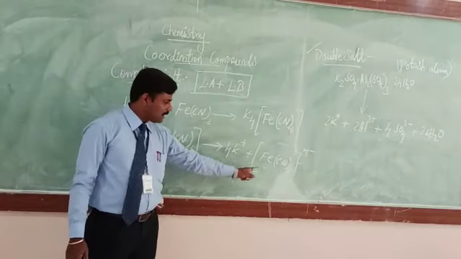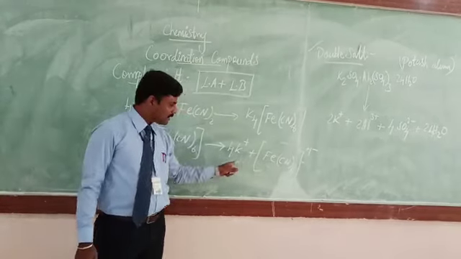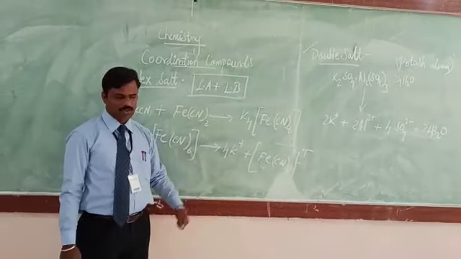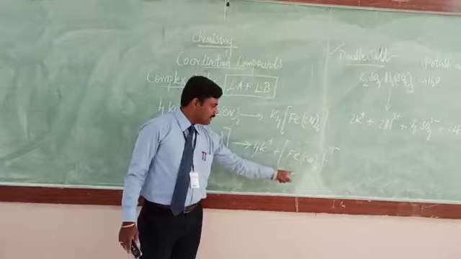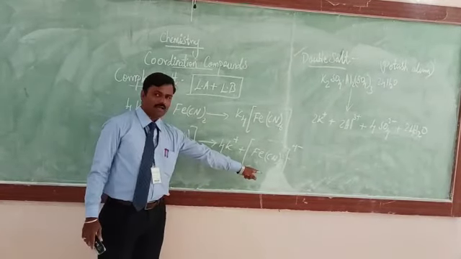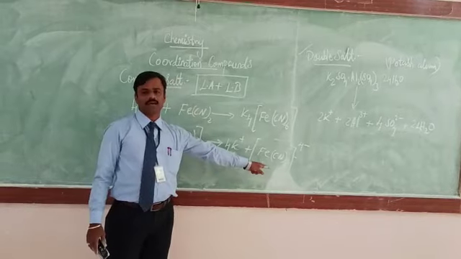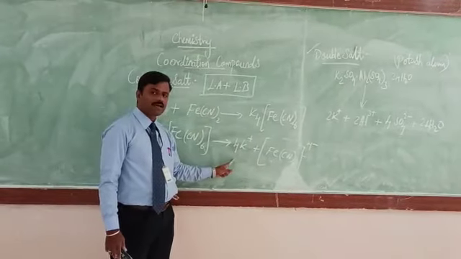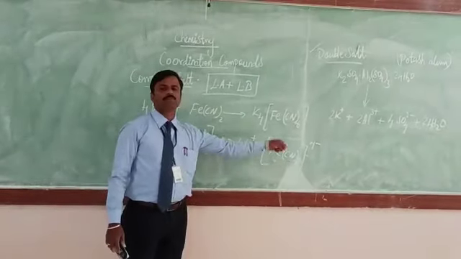It can form a cation and an anion, but it does not undergo complete dissociation. It forms a complex compound. This is called a simple cation, and this is called a complex anion.